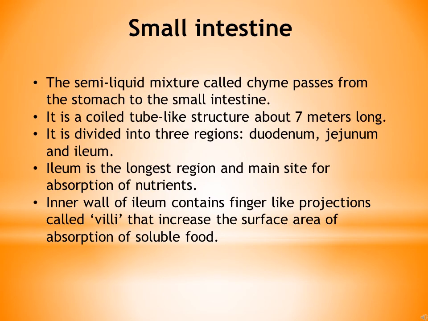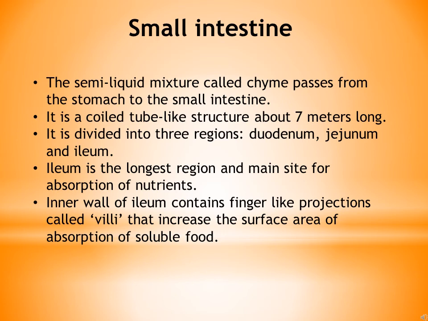Then comes small intestine. The semi-liquid mixture called chyme passes from the stomach to the small intestine. This small intestine is a coiled tube-like structure which is about 7 meters long. So now you can imagine the intensity of coiling of this tube. This small intestine is divided into 3 regions: duodenum, jejunum and ileum.